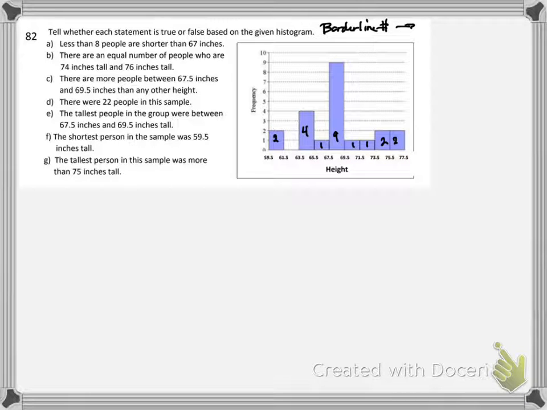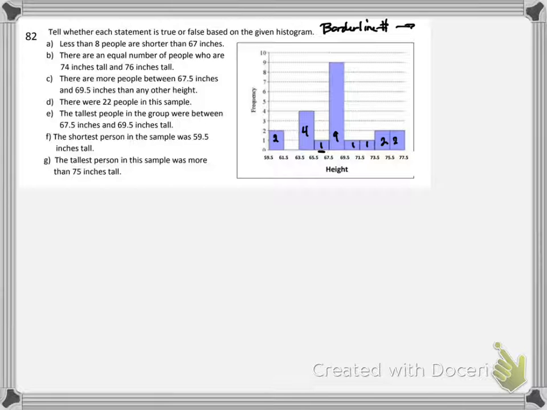Less than 8 people are shorter than 67 inches. So I want to figure out, where are the 67-inch tall people? I can see that in this thing, this borderline is anybody with 67.5 is to the right, but anybody who is 67 would be in this section. We're talking about shorter than 67. Now, I don't know for sure that everybody in that box is shorter than 67. Some of them might be 67 exactly. Some of them might be 67.49 inches.